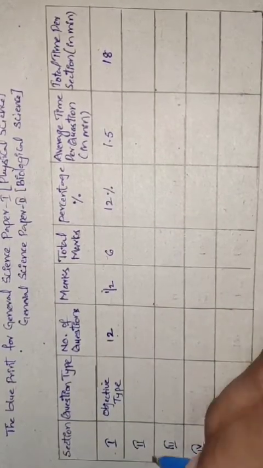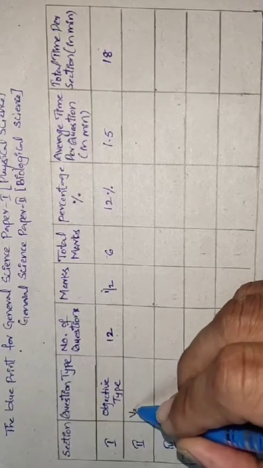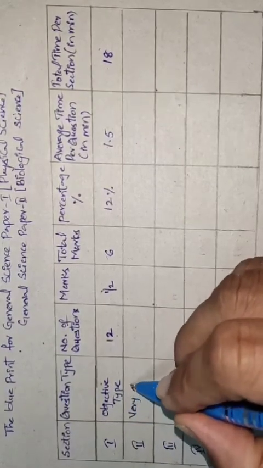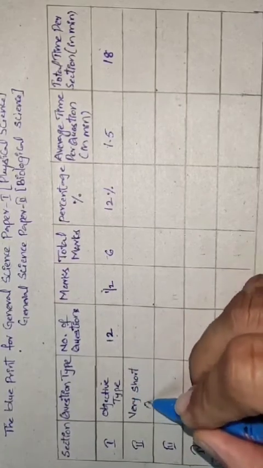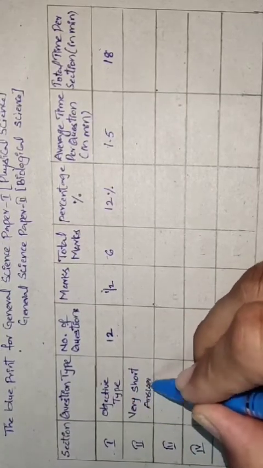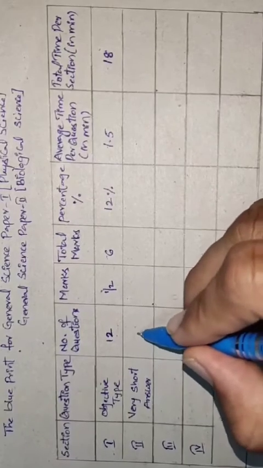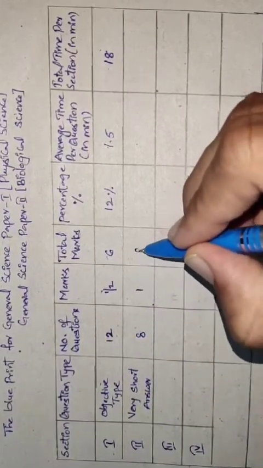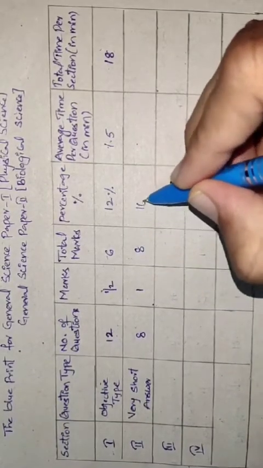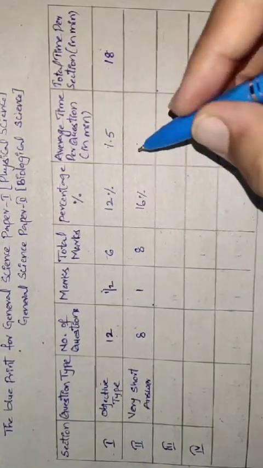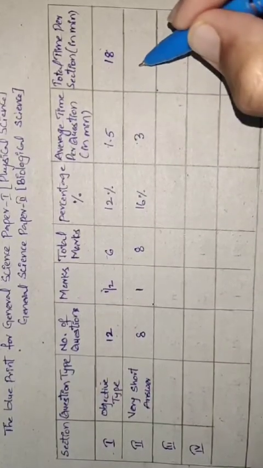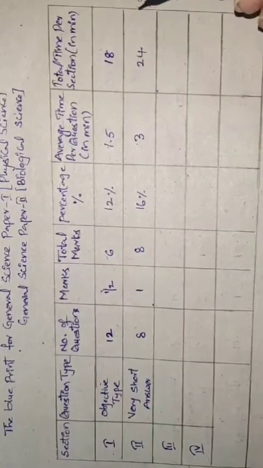Now come to section 2. In section 2 you will be seeing very short answers. The number of questions will be 8. Each question carries 1 mark and the total marks is 8. If you calculate the percentage, you will get 16%, and each question you have to solve in 3 minutes, and to complete this section you have to take 24 minutes.